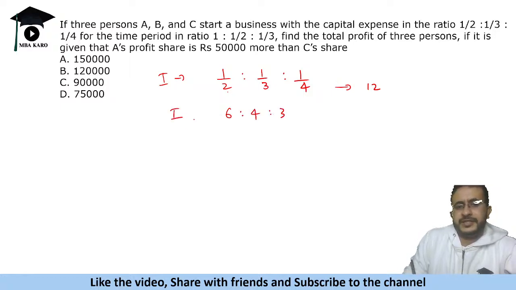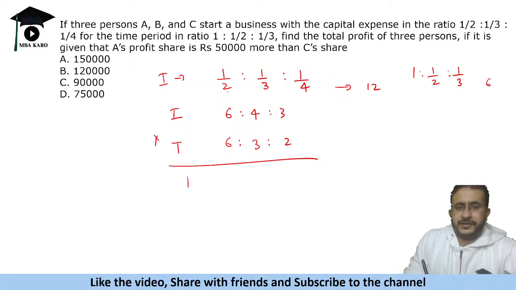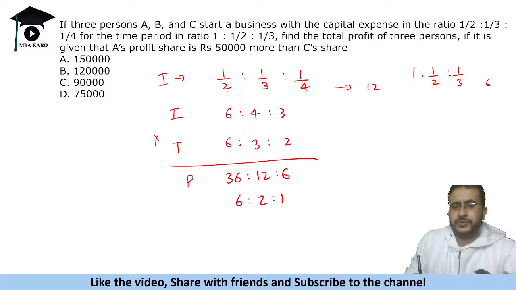So investment is in this ratio. Then if we talk about the ratio of time, it is 1 ratio 1 by 2 ratio 1 by 3. We can take the 6, so 6 by 6, 3 by 6, and 2 by 6, right? So if we multiply, we get the ratio of profits. So this is 36 ratio 12 ratio 6, or we can say 6 ratio 2 ratio 1, right?